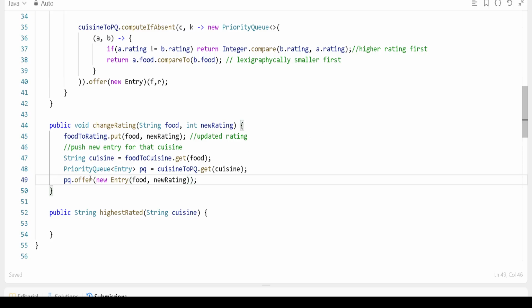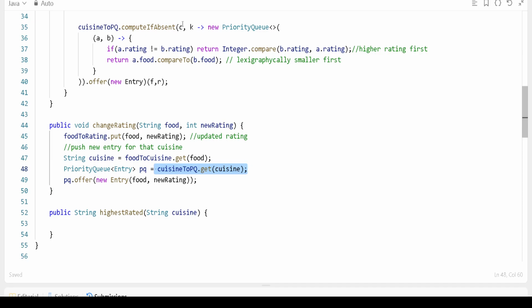Very first, I'm updating the food rating, then I'm getting the cuisine name, and on the priority queue we are adding. We are getting the cuisine name first, right? So you can get the priority queue. Actually, if you pass the cuisine, you will get a queue.